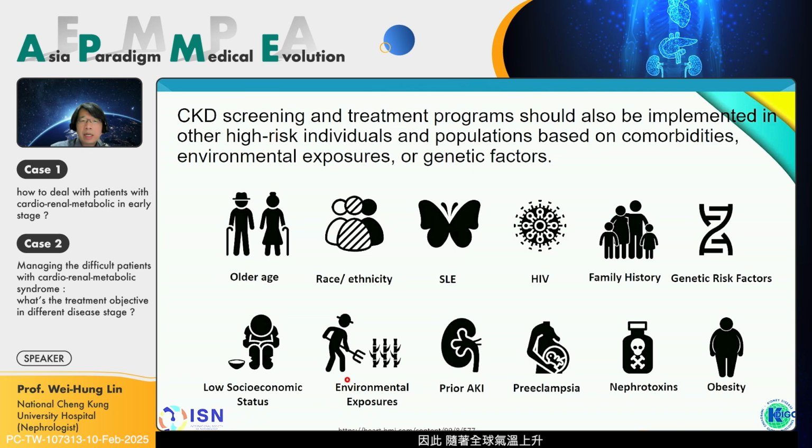Under the global problem, the temperature is getting higher and higher. We should encourage patients to drink water and avoid too much sunshine at midday. If the patient had prior acute kidney injury, they have a higher possibility of developing AKD and even CKD. There are also high-risk preeclampsia and nephrotoxic agents.